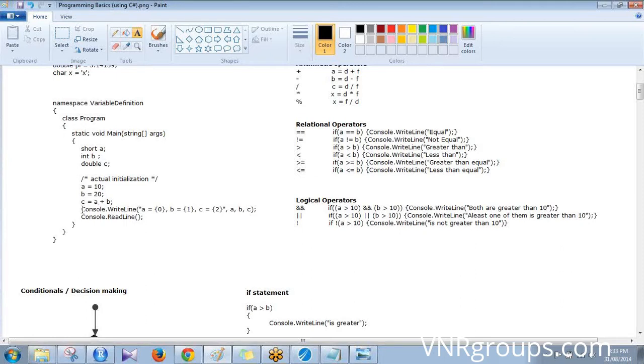And see how it is written, Console.WriteLine, which will add a new line every time that it writes to a console. And see that curly bracket 0, curly bracket 1, curly bracket 2. Those are placeholders for the values, variables that you give here after the strings. Console.WriteLine, A equal to this one, P equal to this one, and C equal to this one.